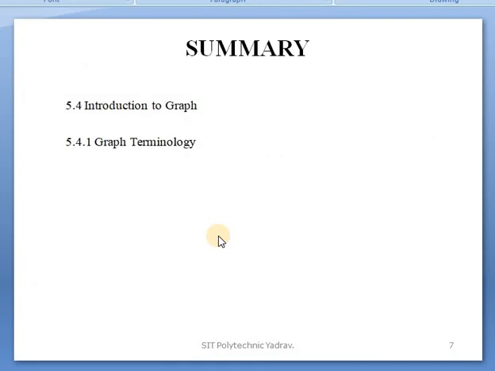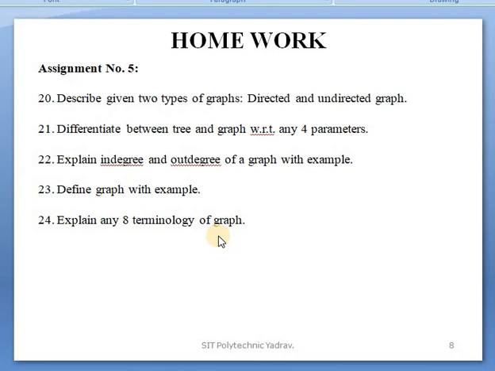Summary of today's lecture. In this lecture we studied the introduction to graph, the difference between tree and graph, and after that graph terminologies. Here is homework for you: continue assignment number 5. These are the given questions.